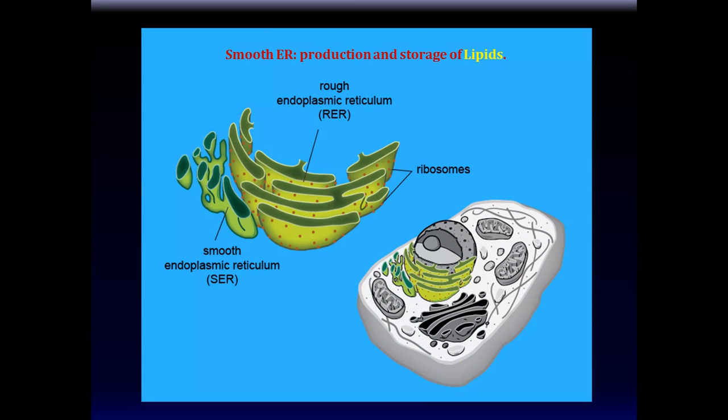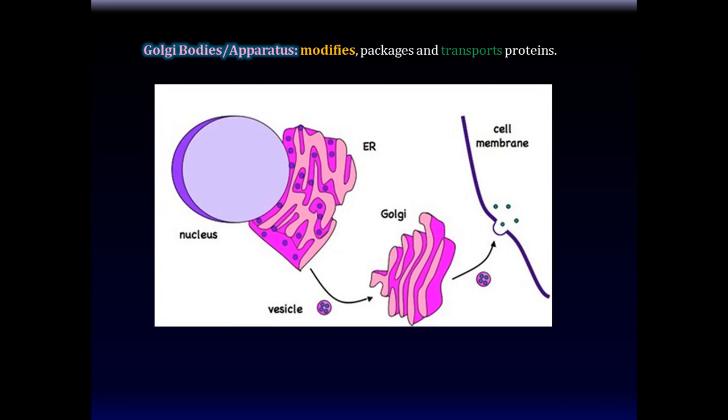So the smooth endoplasmic reticulum: production, storage of lipids. As I said, smooth ER does other things besides protein. It's responsible for lipid metabolism, such as the creation of membranes. Where are all those membranes going to come from? They have to come from somewhere, right? So ER looks like this. Golgi apparatus looks like this.